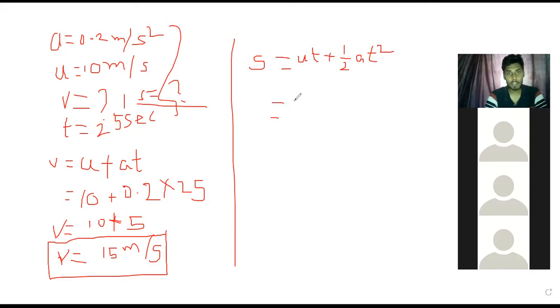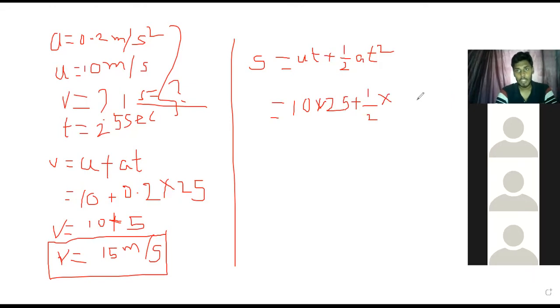Now initial velocity is 10 into time 25, plus 1/2 into acceleration 0.2 into time 25 square.